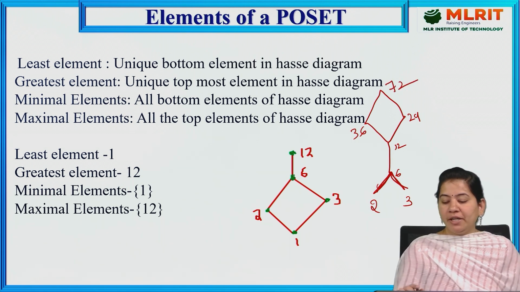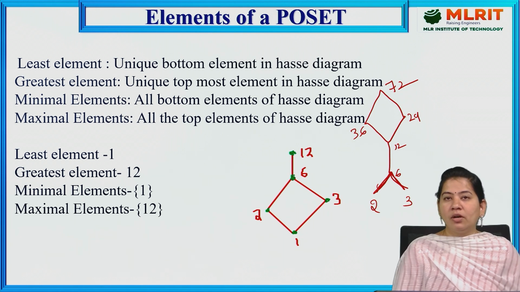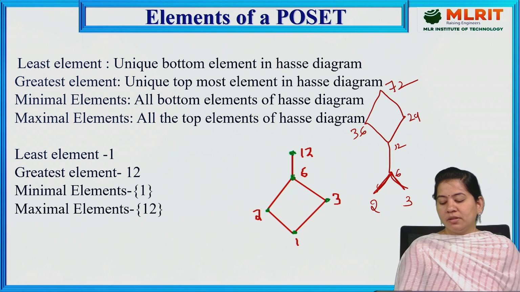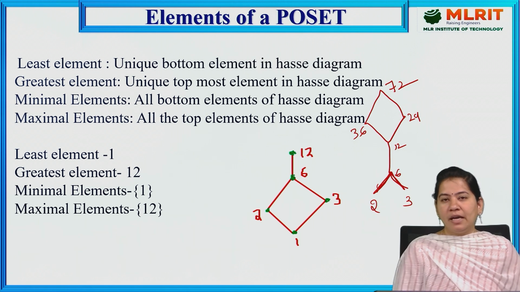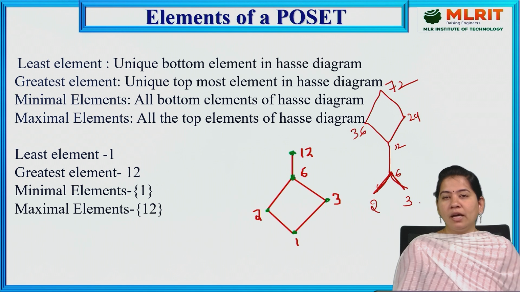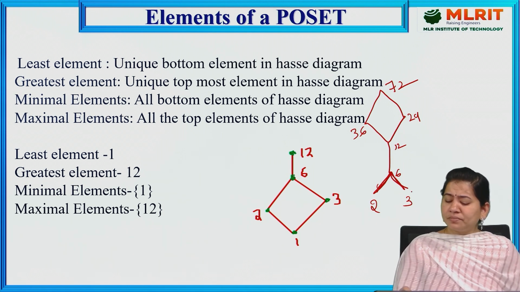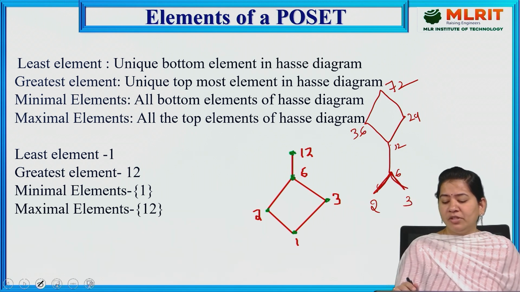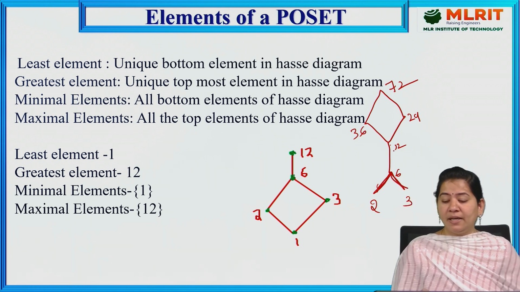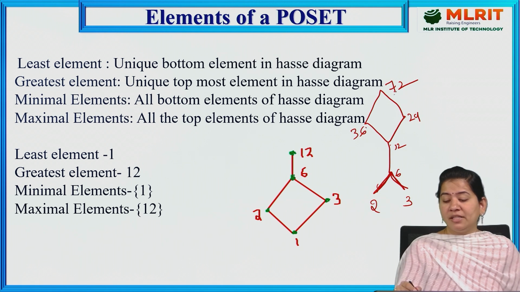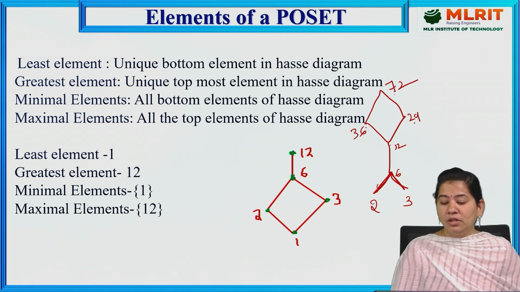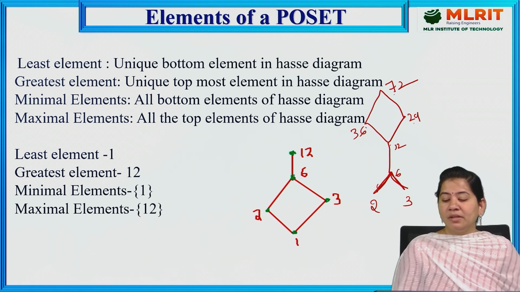How can you find out whether we have a connection or not? We need to check whether they are divisible or not. 6 is divisible by 2 and 3, yes, so we have a connection. As 2 and 3 are not divisible by each other, we don't have any connection between them. And 12 is divisible by 6, and 36 and 24 are divisible by 12. That's why there is a connection here. 72 is divisible by 36, and 72 is divisible by 24 also. So if you observe carefully, this is a Hasse diagram.